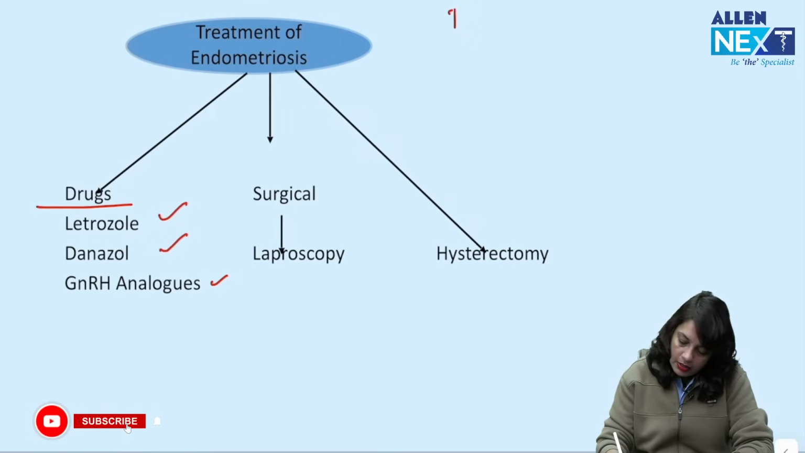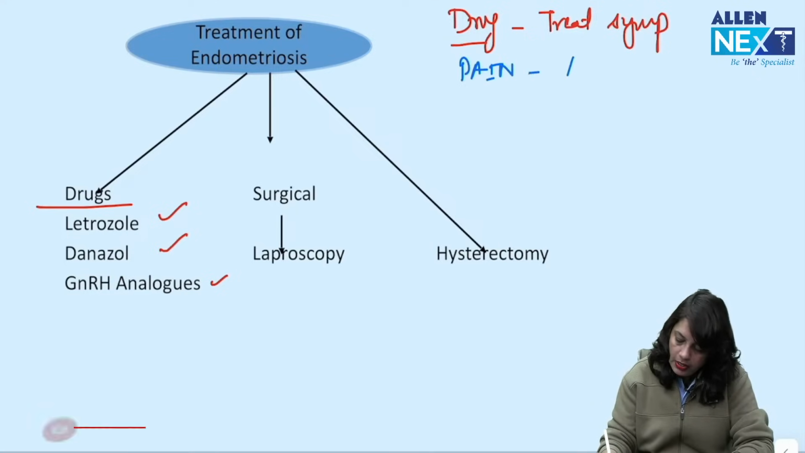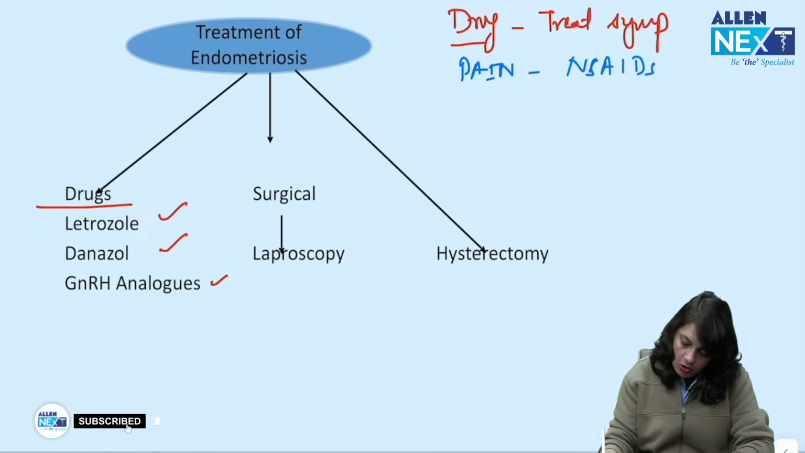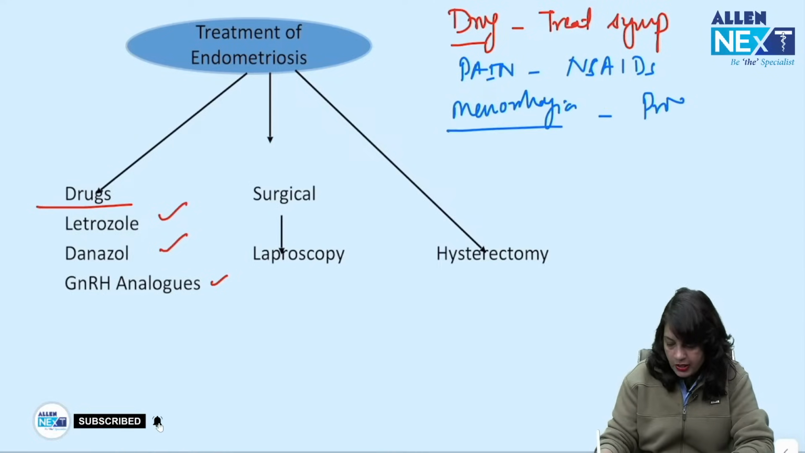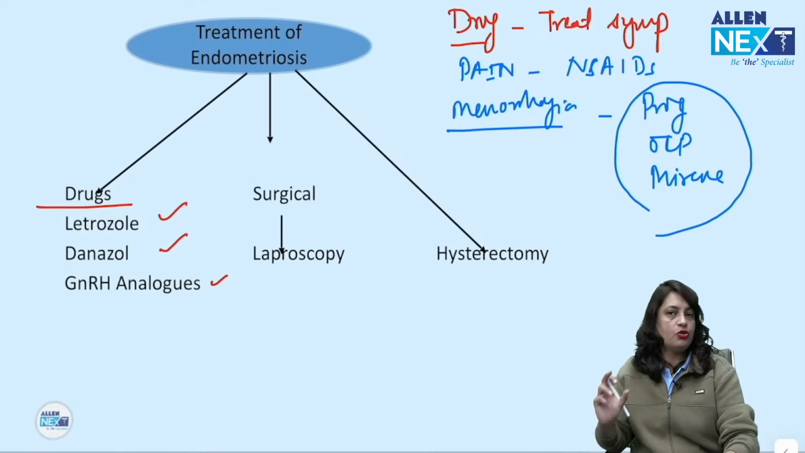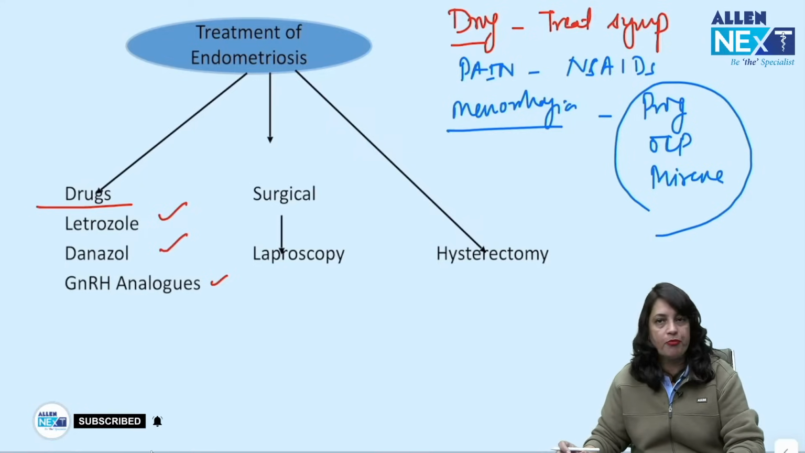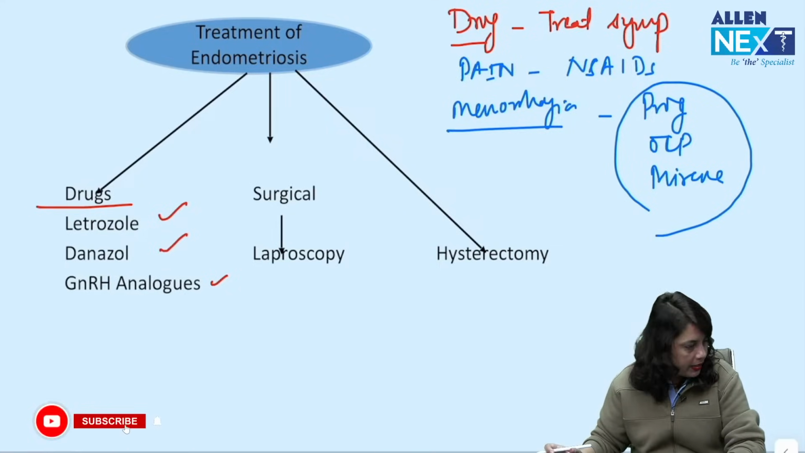Now, drugs that only treat the symptoms of endometriosis. For pain, we use NSAIDs, non-steroidal anti-inflammatory drugs. For menorrhagia, we can use progesterone, we can use OCPs, we can do Mirena insertion, but these drugs do not treat endometriosis. They are just to treat the symptom of menorrhagia caused by endometriosis.